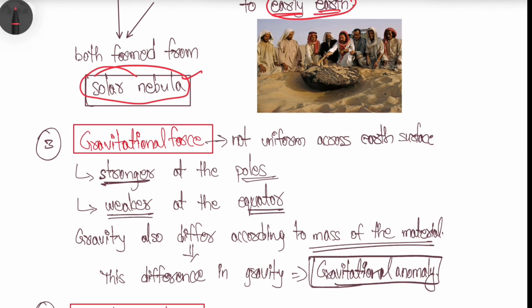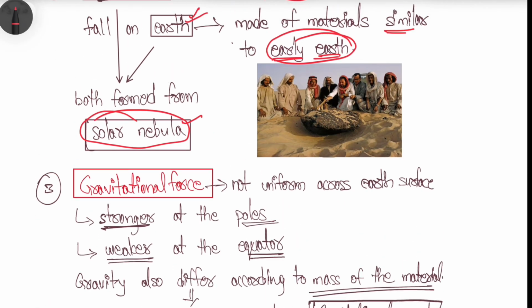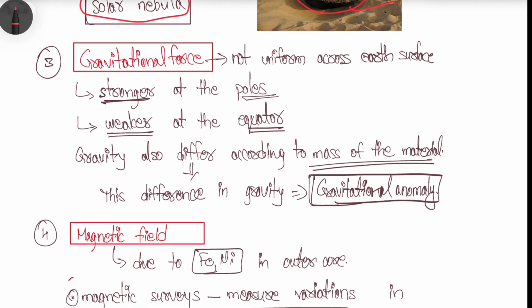Next one is the gravitational force. So in this image we can see a meteorite. This is a rock that has fallen on the earth's surface from space. Next one is the gravitational force. So what is this gravitational force? The force that acts on bodies present on the earth's surface, pulling those bodies towards the earth, right?